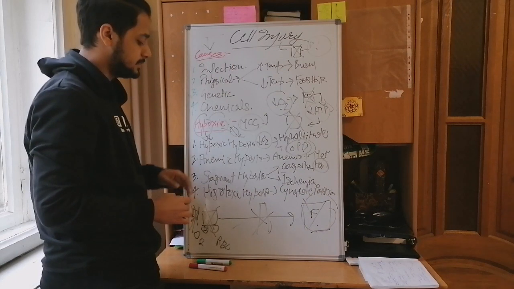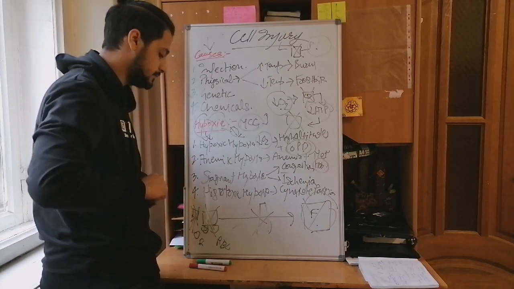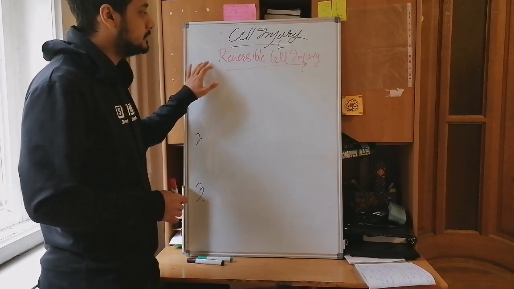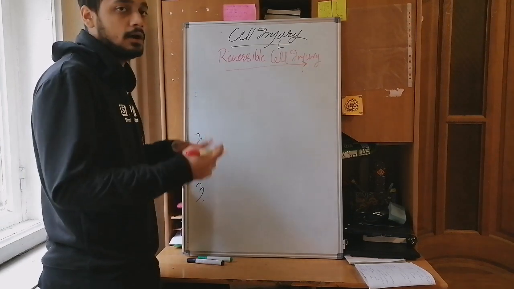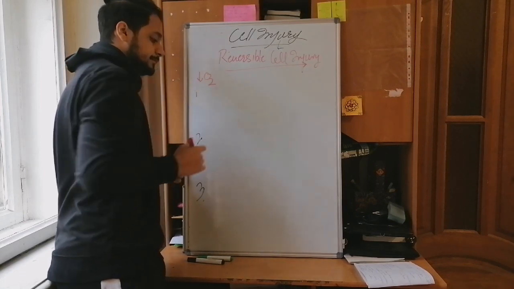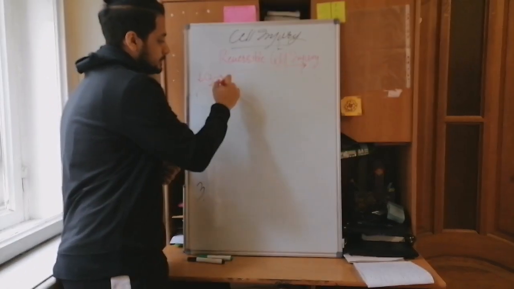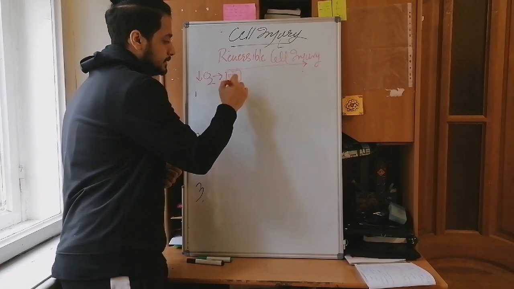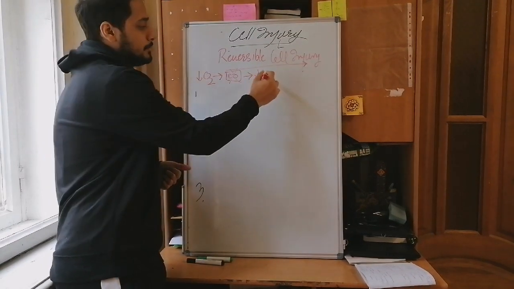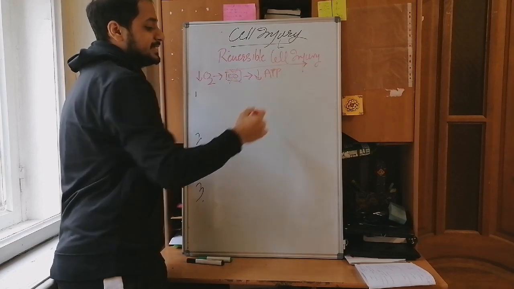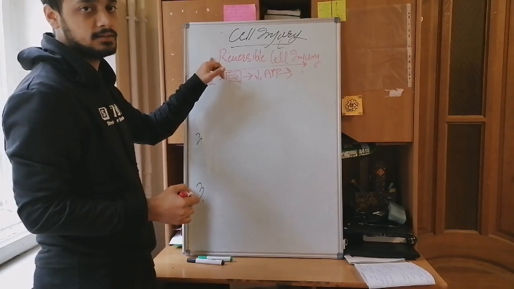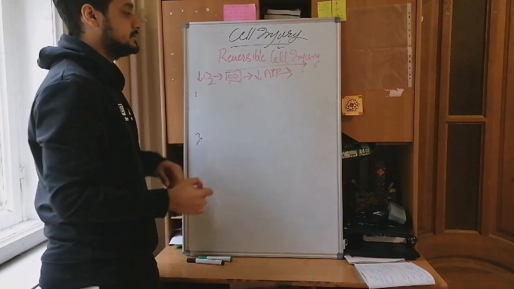So those were the basics, and now we're going to move to the second part of the video, in which we'll discuss reversible cell injuries. How reversible cell injuries occur is, first of all, again there is a decrease of oxygen. That will disrupt the functions of mitochondria again, and that will decrease the amount of ATP, and the decreased ATP will lead to three effects on the cell, three reversible effects, not irreversible.